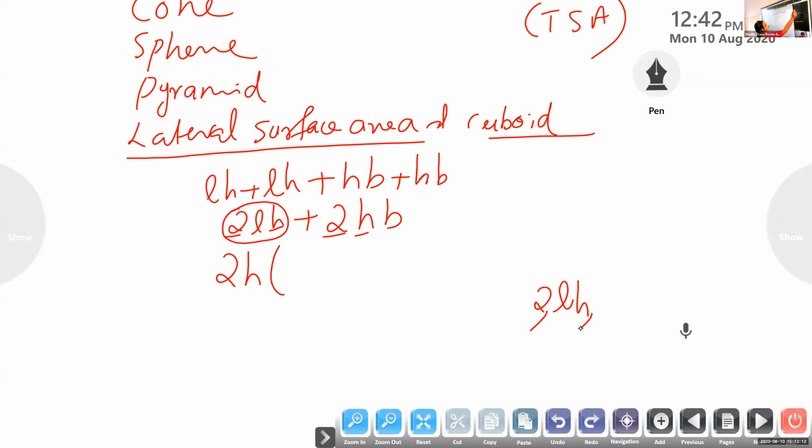Did you understand? 2 and H we took outside. What is remaining in that term? Only L. Plus, from the second term, 2H we took outside. What is remaining? B, yes, it is B. Only B remains. So 2H into L plus B is the lateral surface area of the cuboid.